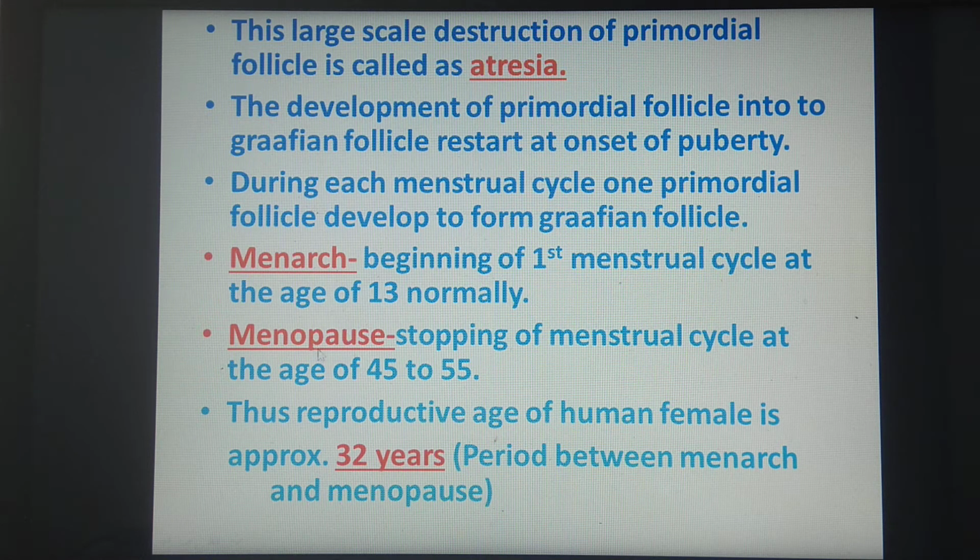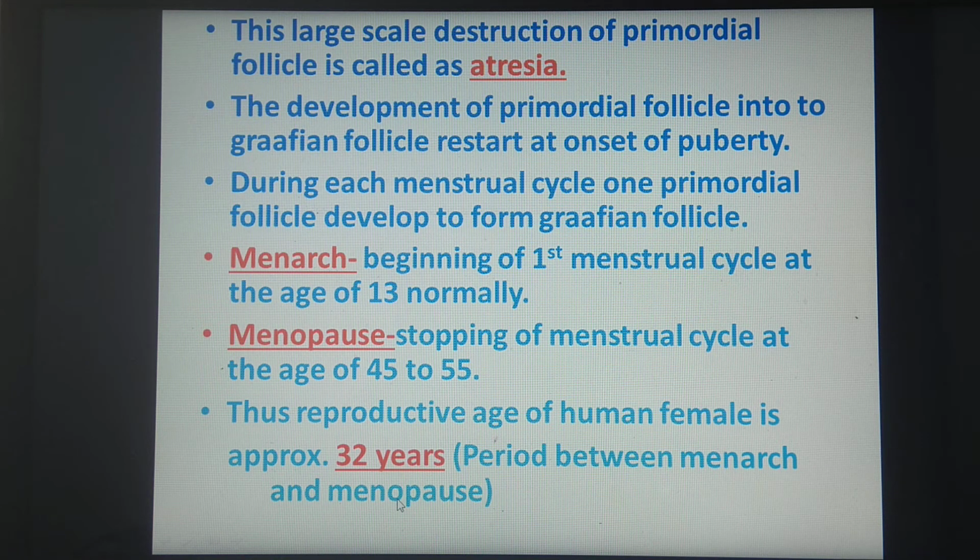Then menopause. Pause means stopping. So the age when the menstrual cycle stops is called menopause, and generally it stops at the age of 45 to 55. It is variable in different individuals. So menarche is the beginning of menses and menopause is the stopping of menses. The lifespan between menarche and menopause is the reproductive age of the human female, and it is approximately 32 years. So remember, reproductive age of the human female means the period between menarche and menopause, and it is generally 32 years.